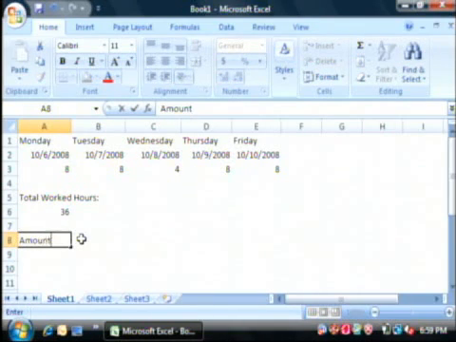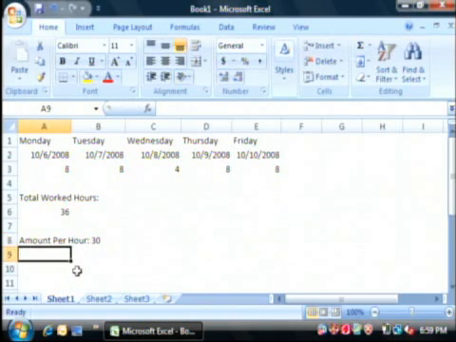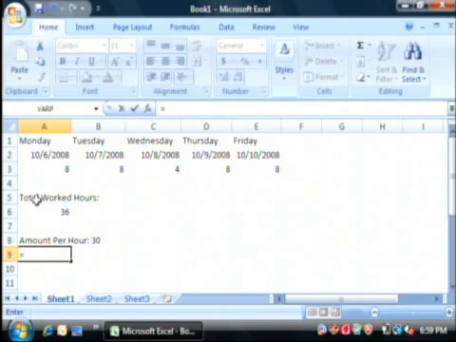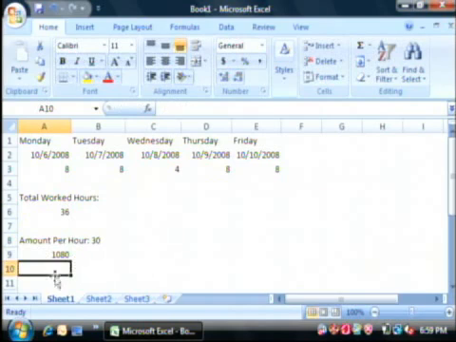Now let's say amount per hour. And we're going to say we make $30 an hour. Let's total that up by saying equals, clicking on A6, and saying times 30. And the times is a little asterisk. Press enter. So we made $1,080 this week.